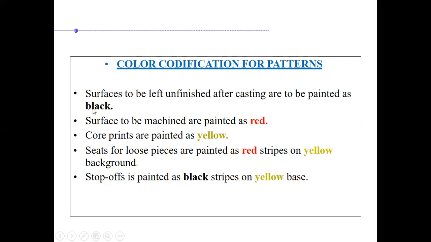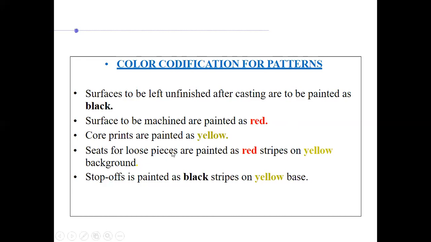If it is painted black, it is understood that this is to be left unfinished after casting. Surfaces to be machined are painted red. If you see a red color on the pattern, that indicates machining is to be done. Core prints are painted yellow.